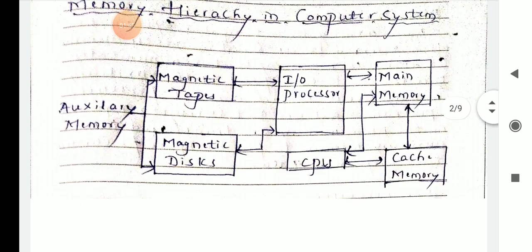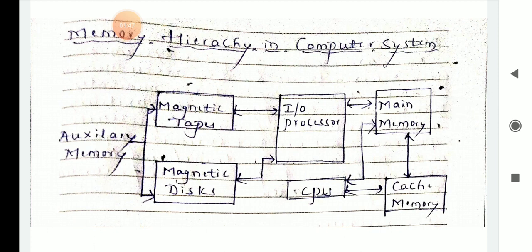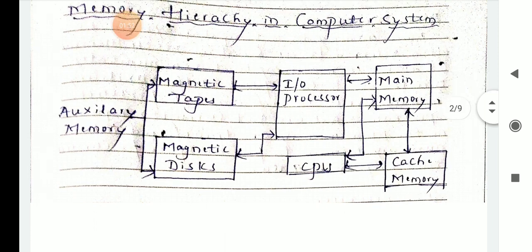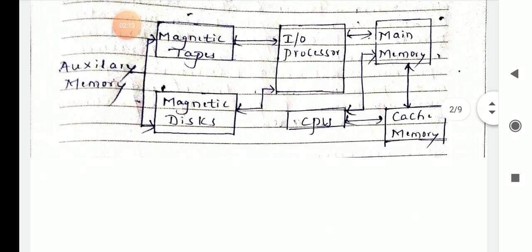Next we will discuss memory hierarchy in computer system. This is the block diagram of memory hierarchy in computer system. First comes the auxiliary memory, which includes magnetic tapes and magnetic disks, then the input output processor, CPU, main memory and cache memory. This is the detailed block diagram for memory hierarchy in computer system. We will move on to each of them one by one.